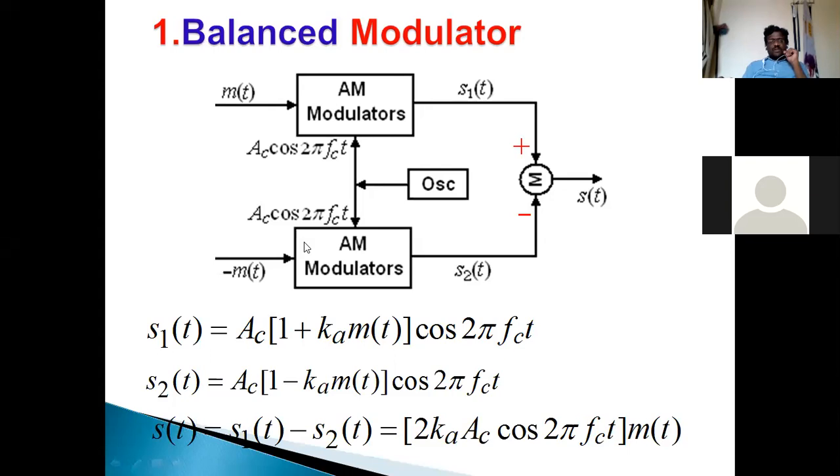Then in the balanced modulator, we are considering 2 AM modulators.